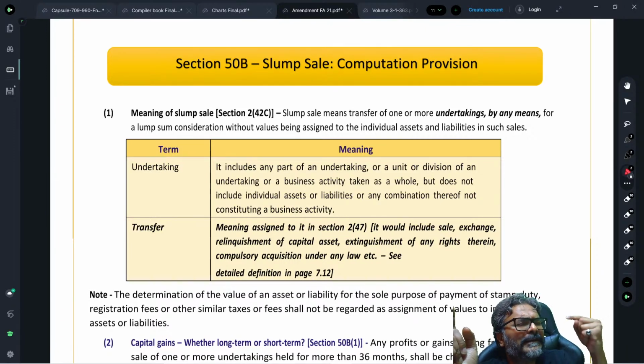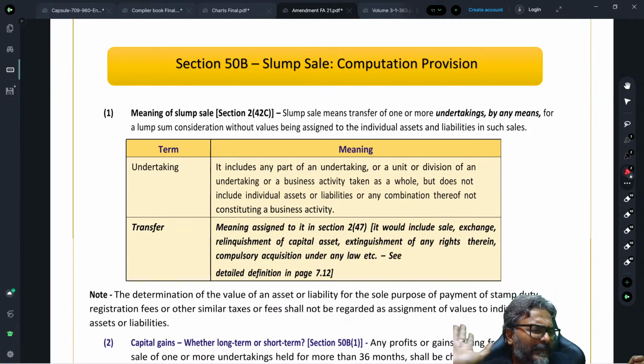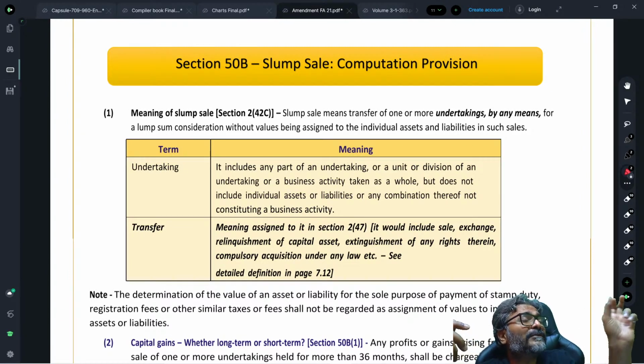For a depreciable asset, it is WDV. For a non-depreciable asset, it is the book value, without the revaluation effect. That is what we do. Fine, so up till now it is all fine. So where is the amendment? The amendment is in the full value of consideration.